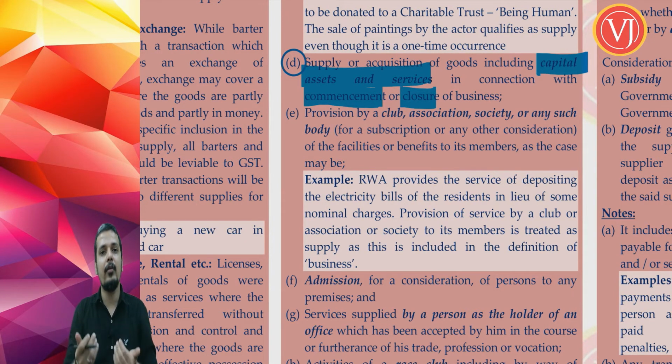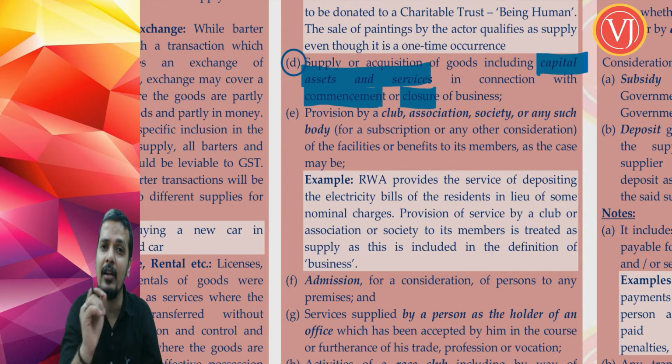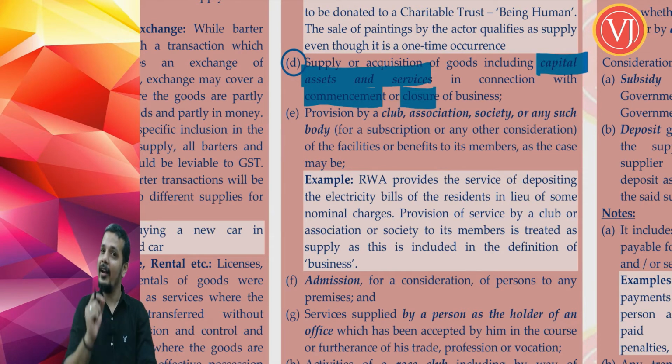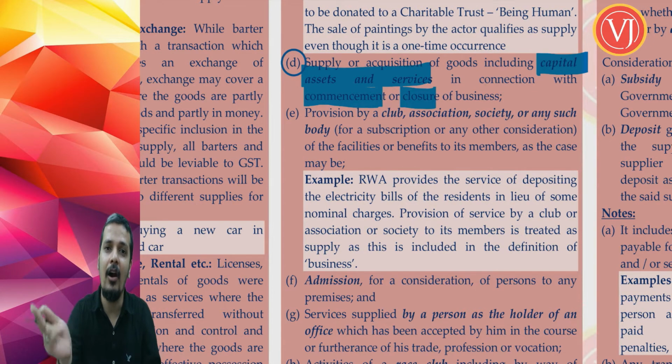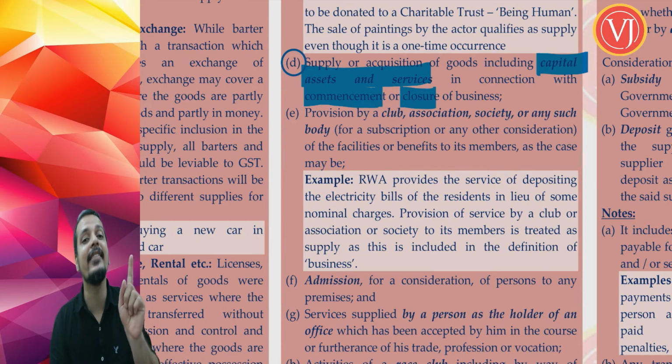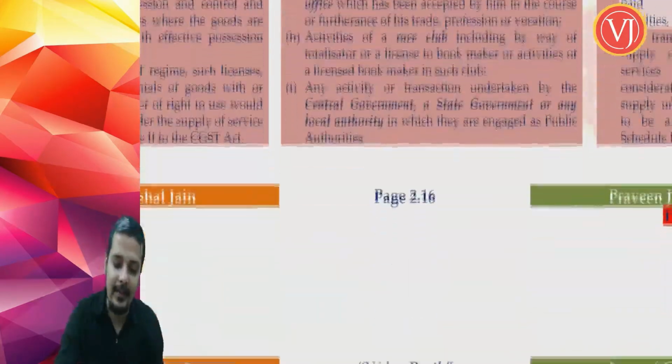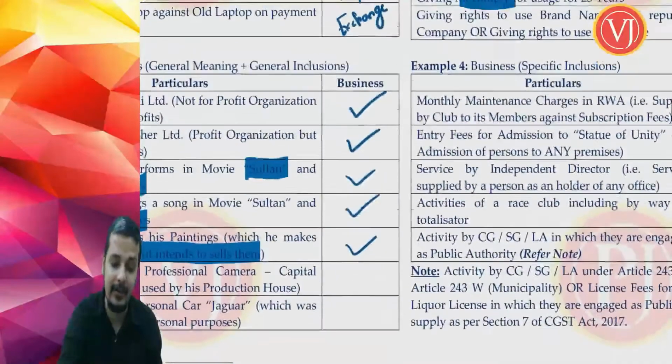Though my business was giving coaching class services, when I am selling all these capital goods, I am required to pay GST even on the supply of capital goods. I'll repeat, though my main business is coaching class, when I sell all these equipments, all these capital assets, should I pay GST also on these capital assets? Answer is yes.